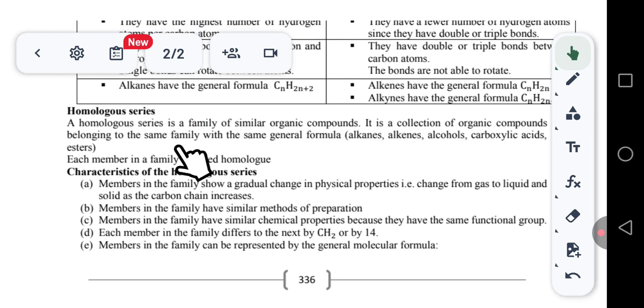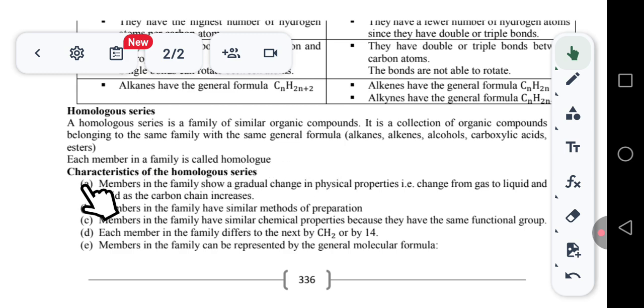Now moving on to the last part, which is the homologous series. So what is a homologous series? A homologous series is a family of similar organic compounds. It is a collection of organic compounds belonging to the same family with the same general formula. Each member in the family is called a homologue.